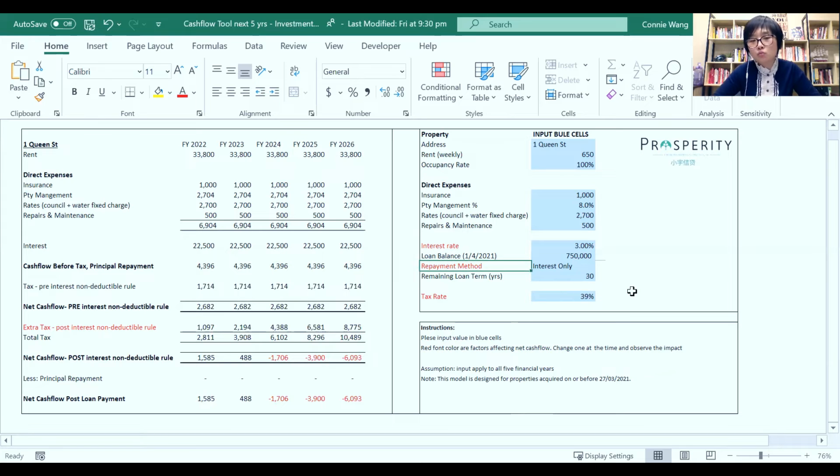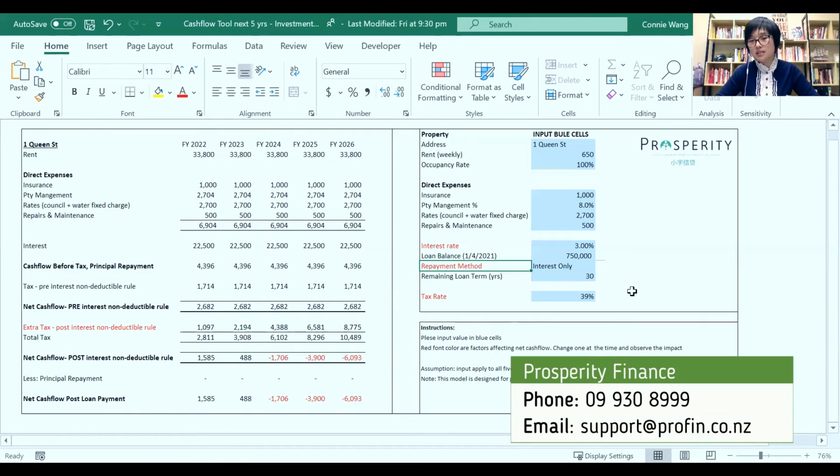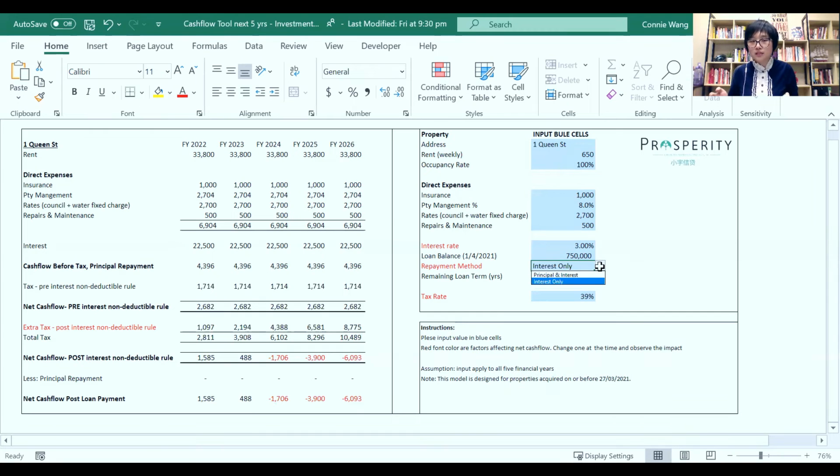Now, why do I want to mention this repayment method? At the moment, as I mentioned, most of the banks allow you to do interest only, as long as the servicing stacks up. However, the Reserve Bank may introduce a new policy which prevents banks from allowing interest only to investors anymore. So if that goes ahead, that means you have to pay principal and interest. And also for people who are interest only now, even if the interest only policy still exists, but your servicing doesn't allow it, you also have to pay principal and interest.